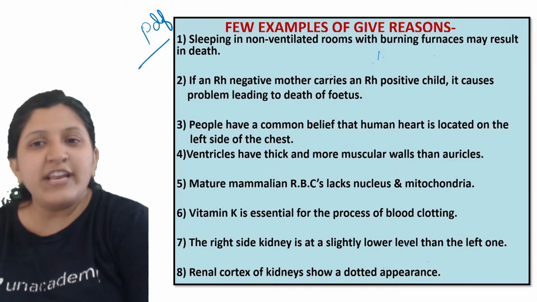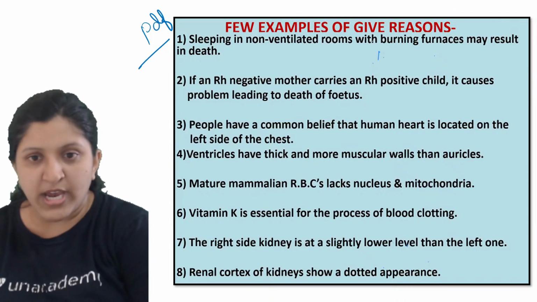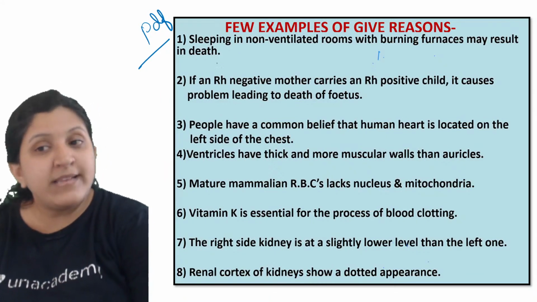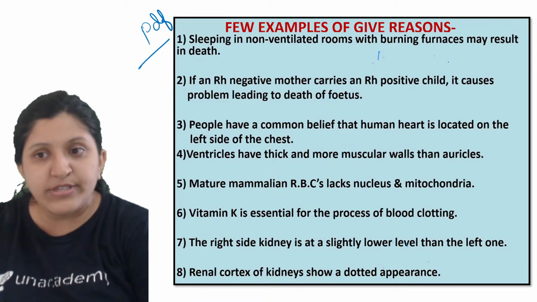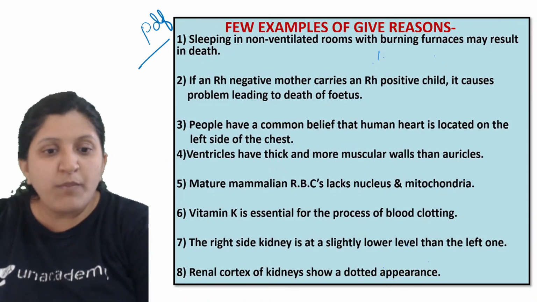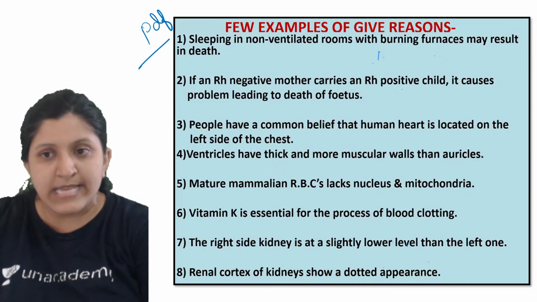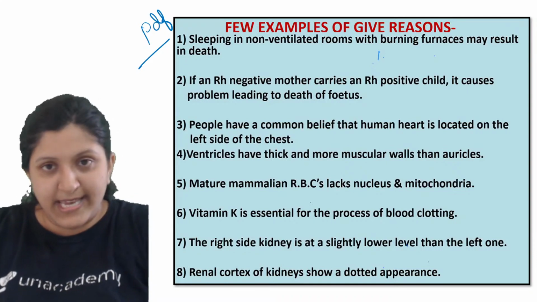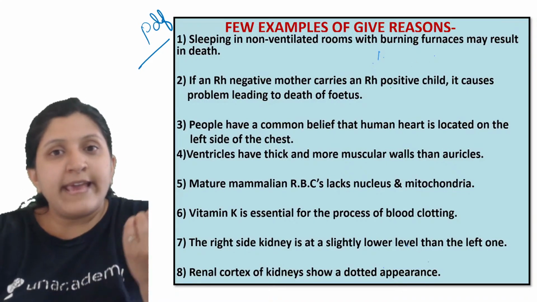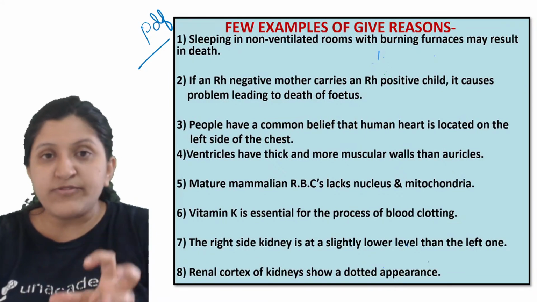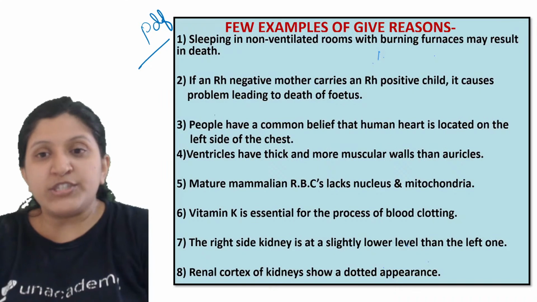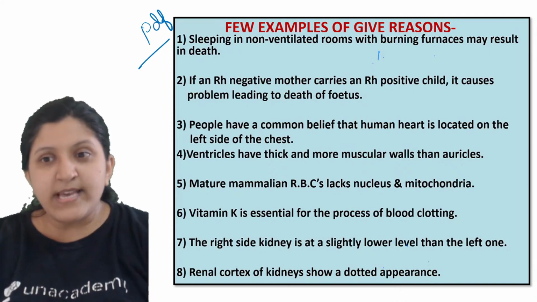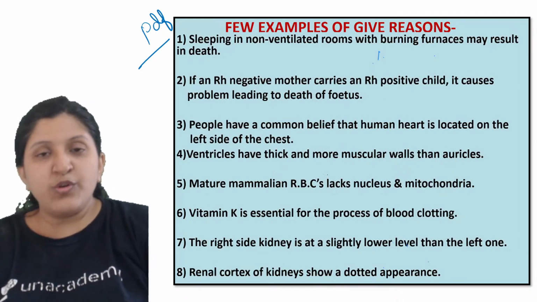If an Rh negative mother carries an Rh positive child, it causes problems leading to the death of the fetus, because the mother was never exposed to a positive type of antigen in her own body. She was not having this Rh antigen. Now if the child is growing in her womb, her body is exposed to the Rh antigen, so the mother will think that this is something foreign, and antibodies are sent in order to destroy that. So it has to be treated.